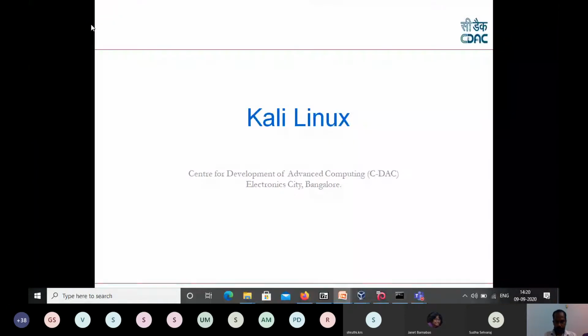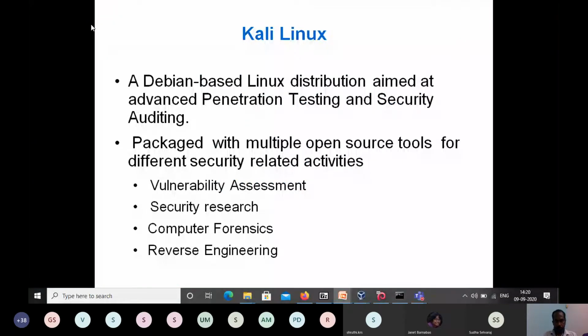Basically, I'll just give a brief of Kali Linux. As you are aware, it is a Linux distribution, and it is mainly used for different security analysis purposes. The basic question we'll have is: what is the difference between a normal Ubuntu or Red Hat version and Kali Linux? The difference is that it's like Ubuntu.